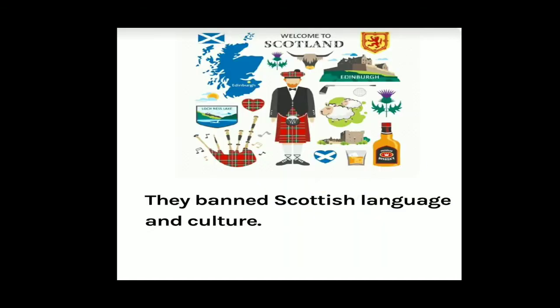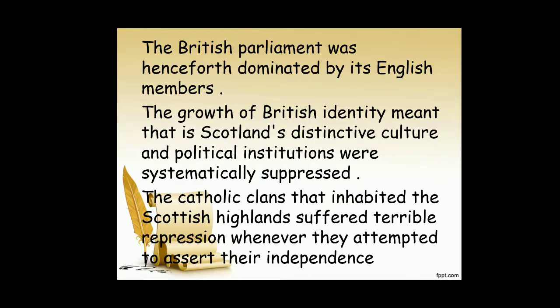They banned Scottish language and culture. When we talk about Scottish language and culture, it includes language, dress, and their ethnicity, all. The British Parliament was henceforth dominated by English members. The growth of British identity meant that Scotland's distinctive culture and political institutions were systematically suppressed.